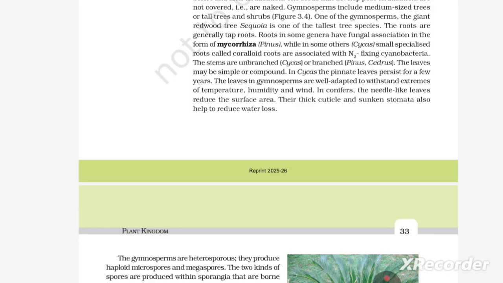The leaf may be simple or compound. In Cycas, the pinnate leaf persists for a few years. The leaves in gymnosperms are well adapted to withstand extremes of temperature, humidity, and wind. In conifers, the needle-like leaf reduces the surface area. The thick cuticle and sunken stomata also help to reduce water loss.